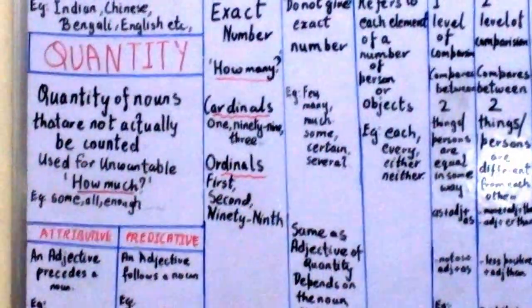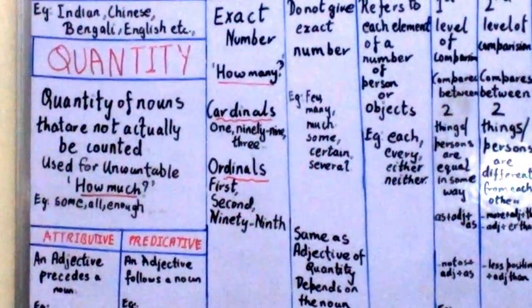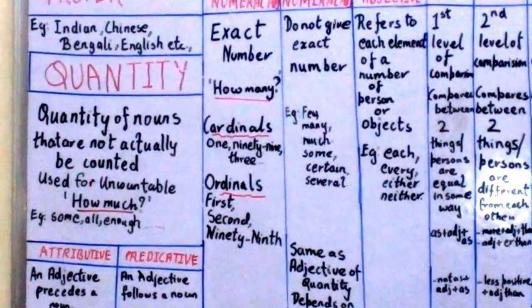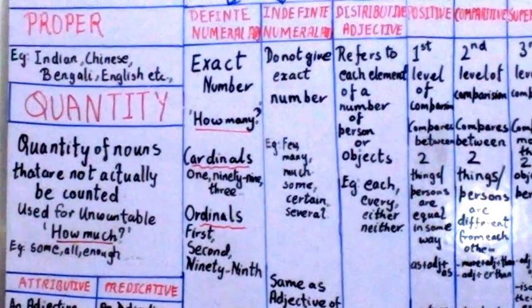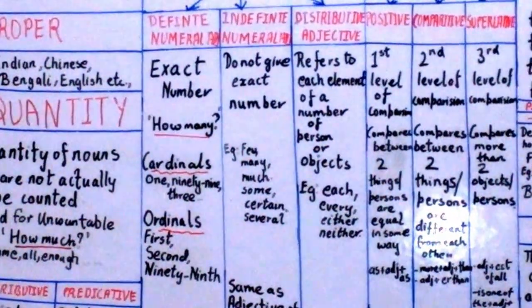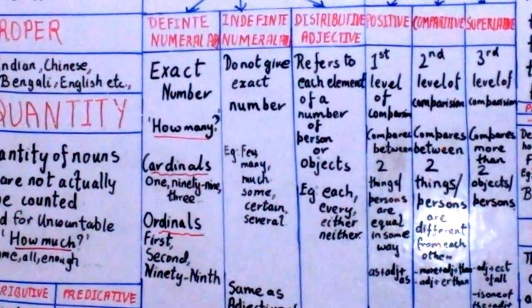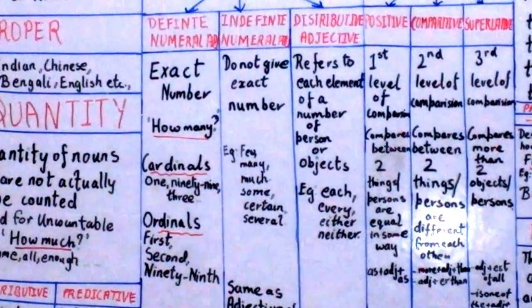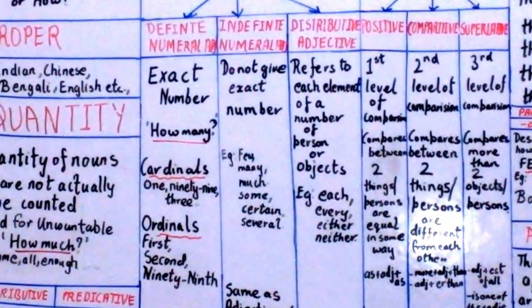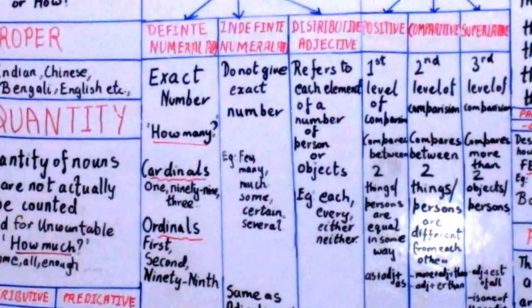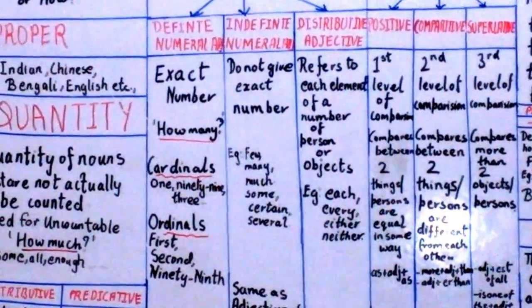And when we say first, second, third, these are all ordinals. So they show an exact number, and they are called definite numeral adjectives. For example, I say I have 3 friends. It tells you how many exactly. Which boy came first in the class, who came second, who came tenth, exactly tells the order. So it is called the ordinal.